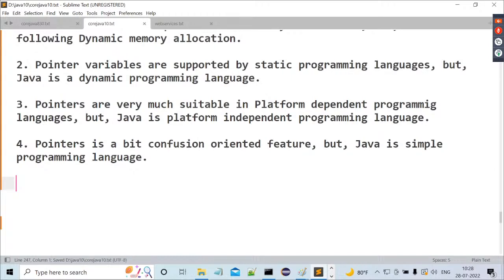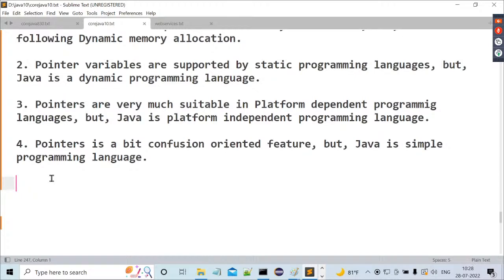Listen carefully. Today's class I am going to start. Now try to observe this clearly. First, the interviewer will ask what question? What is a pointer? Directly the interviewer will ask you what is a pointer. What is your response here? A pointer is a variable, it is able to store address locations of the data structure. That's the meaning of pointer.